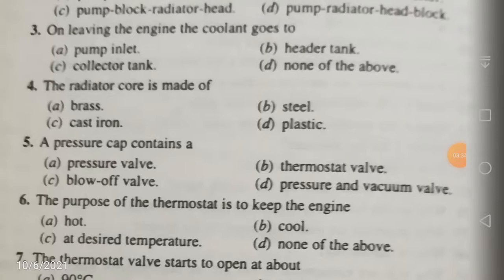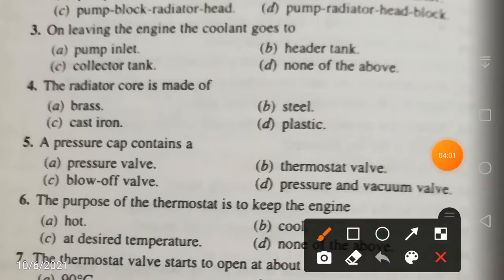On leaving the engine, the coolant goes to, so definitely it has to go to the header section, the top section, from where it will go to the radiator, right? In between these two there is a valve called the thermostat, which is going to control the temperature. Anyhow, we are going to talk about that in the next bit. So here, on leaving the engine, the coolant goes to the header tank. That's your answer.